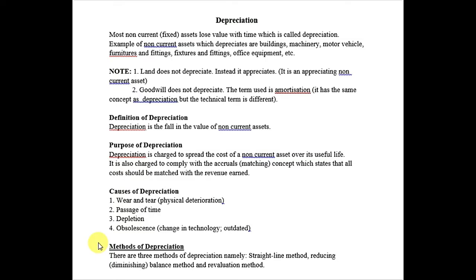Okay, coming back to the topic. What's depreciation? Most non-current assets, fixed assets, lose value with time, which is called depreciation. Depreciation is the loss in the value of an asset, that is, the value of an asset falls. I will give a practical example.